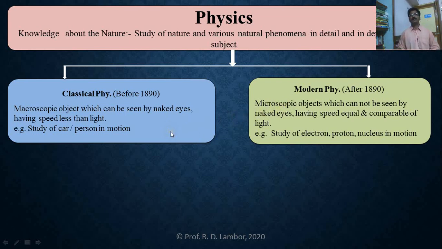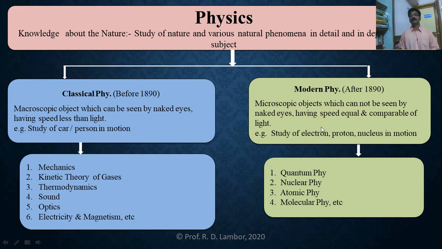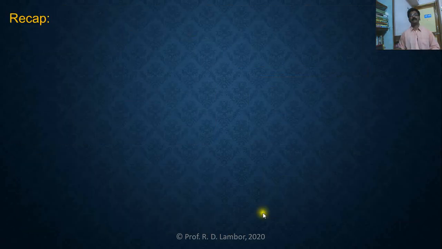This classical physics has a few more branches: mechanics, kinetic theory of gases, thermodynamics, sound, optics, electricity, and magnetism. Number of branches this classical physics has. At the same time, modern physics has a few more branches. For example, quantum physics, nuclear physics, atomic physics, molecular physics, like that. So, we will try to find out the meaning of mechanics in the next slide.